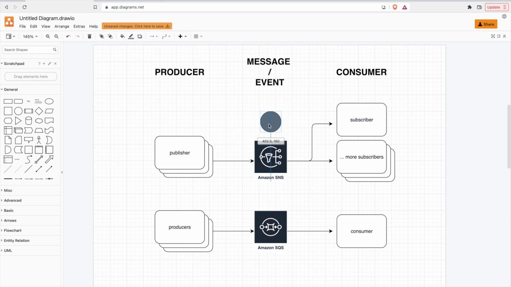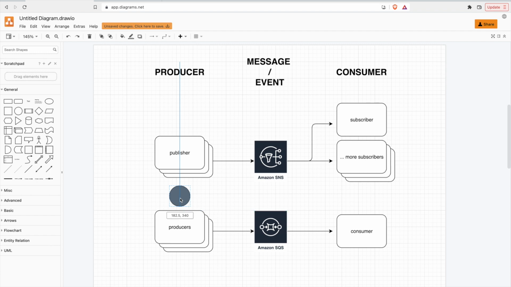Once an event is on the topic, it gets reproduced and emitted to all of the subscribers. So one event gets published into our topic, and then all of the subscribers to that topic receive that event. One event gets fanned out and turned into many events. That's the general idea of an SNS.